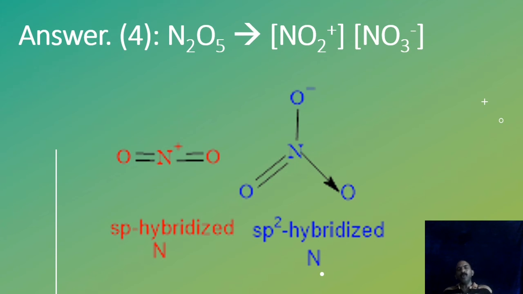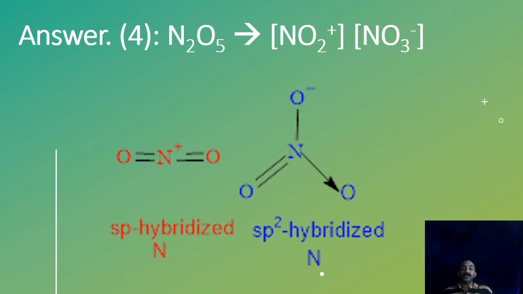See, NO2 plus. NO2 plus is linear with the central nitrogen atom in sp hybridization. If you remember carbon dioxide, to have sp hybridized carbon, you can extend that logic over here. See, when a nitrogen atom loses one electron, it becomes electronically similar to a carbon atom. That's why the structure of NO2 plus is similar to carbon dioxide, because N plus and carbon have the same number of electrons. So NO2 plus is structurally similar to CO2.